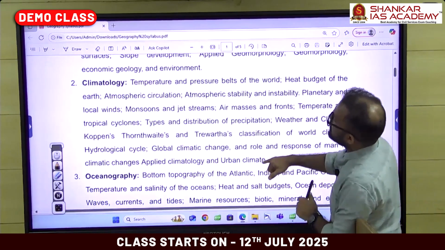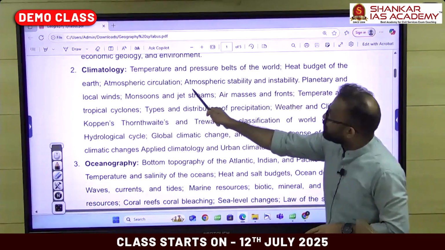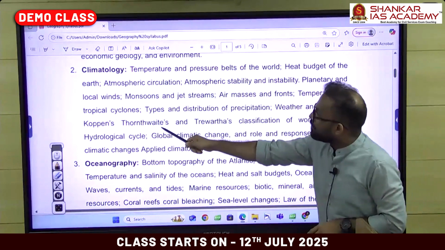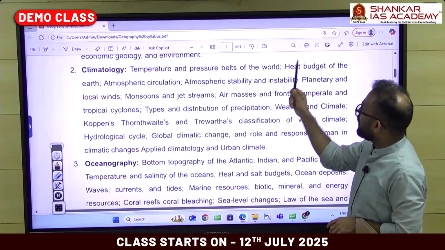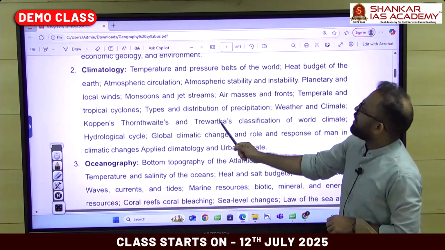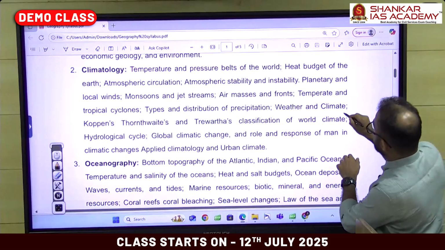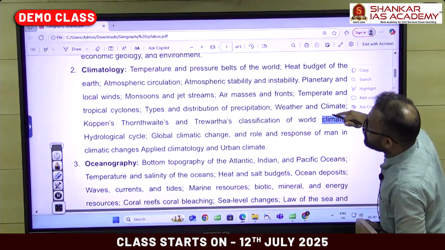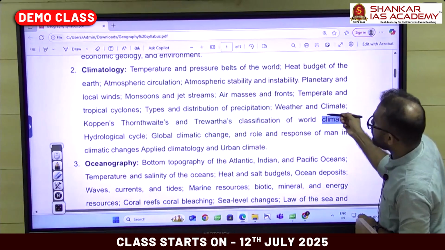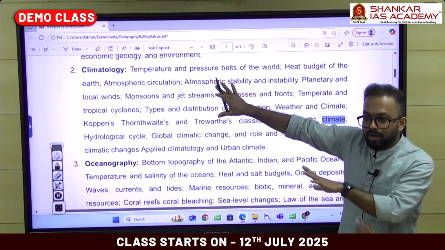Then what is the syllabus here? Temperature and pressure belts of the world, heat budget of the planet, atmospheric circulation, atmospheric stability and instability, planetary and local winds, monsoons and jet streams, air masses and fronts, temperate and tropical cyclones, types and distribution of precipitation, weather and climate. See here, till this part of the syllabus, from climatology till here, this is the same syllabus that you can see in GS paper 1 and prelims.